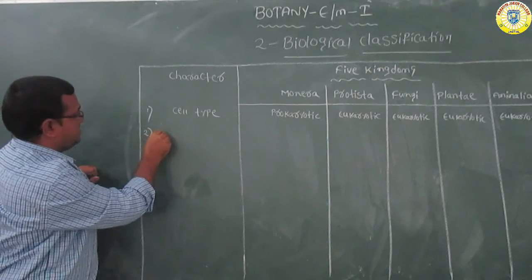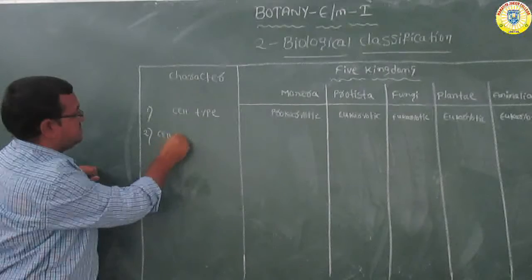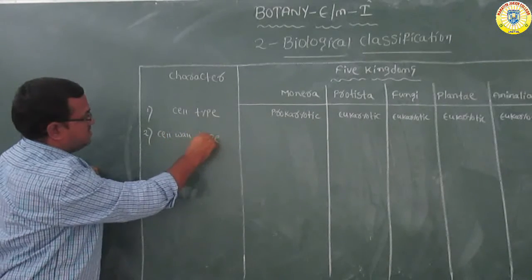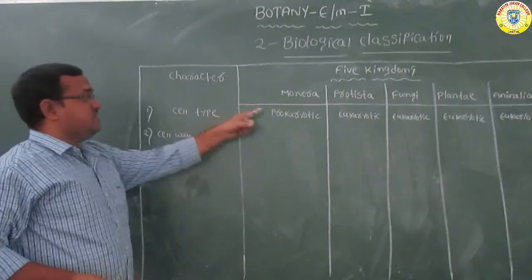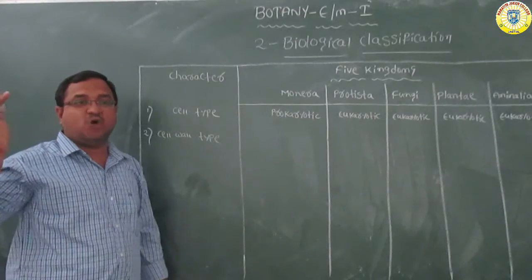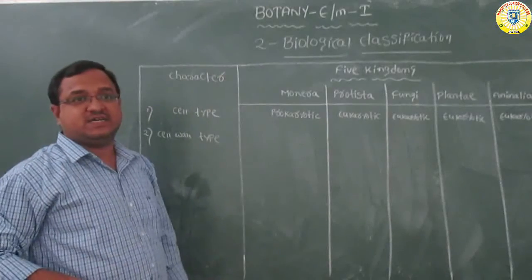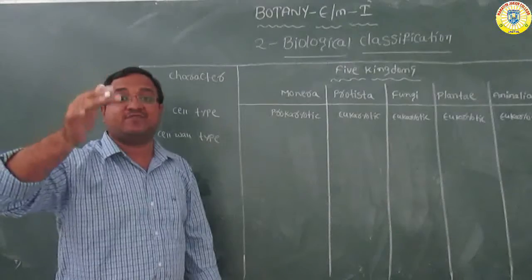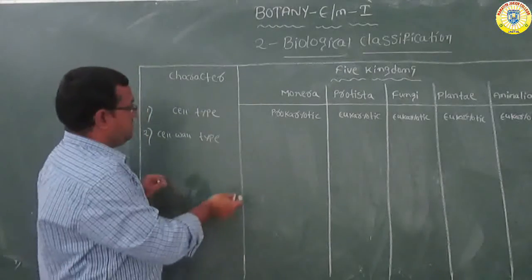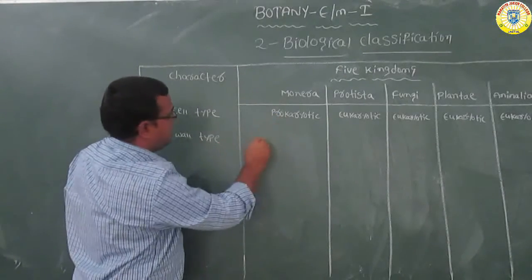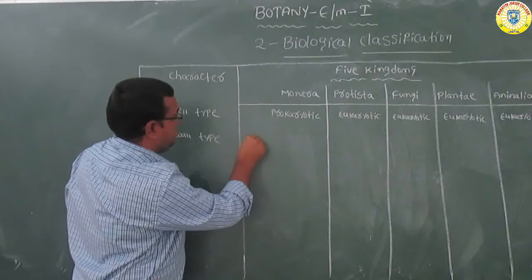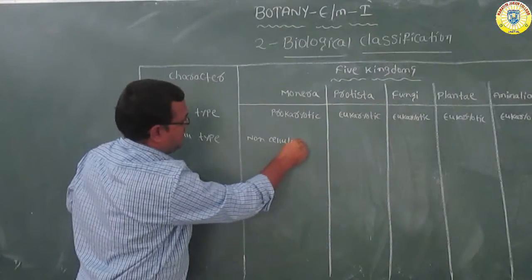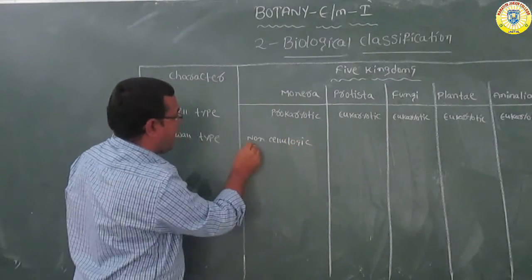type of cell wall. Here in Monera, the cell wall is non-cellulosic. The cell wall is not made up of cellulose. What is cellulose? Cellulose is one type of carbohydrate. So in Monera, the cell wall is non-cellulosic, or the cell wall is made up of polysaccharides.